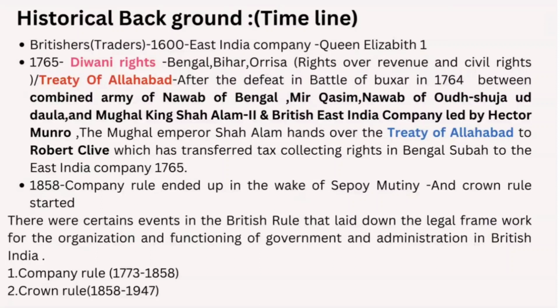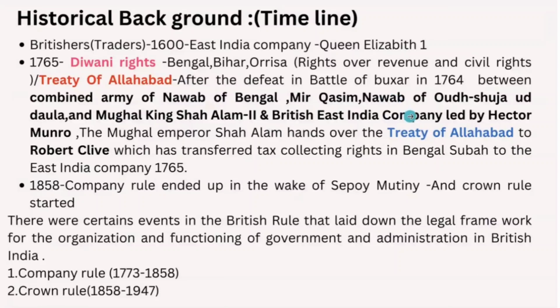This treaty was signed between Mughal Emperor Shah Alam and Robert Clive, after the Battle of Buxar in 1764, which was fought between the Nawab of Bengal, the Nawab of Awadh, and the Mughal king Shah Alam II, and the British East India Company led by Hector Munro.